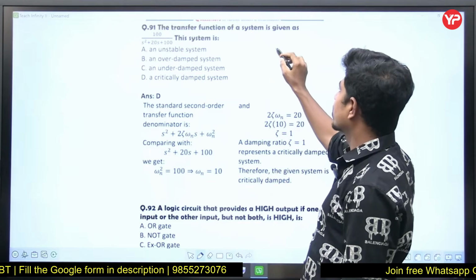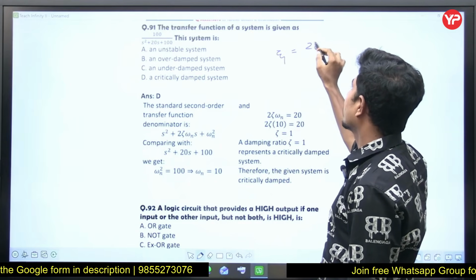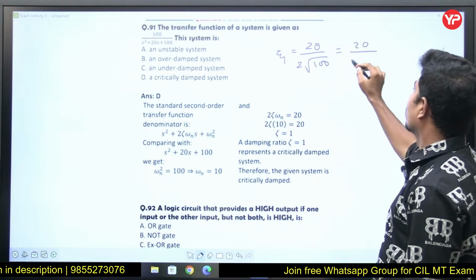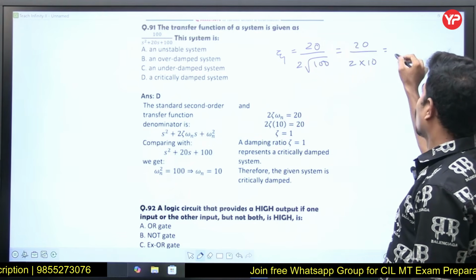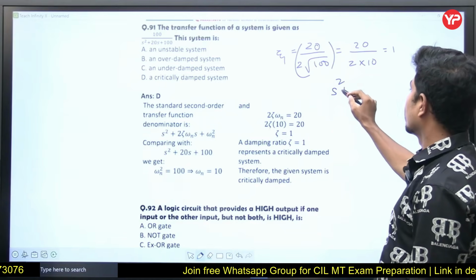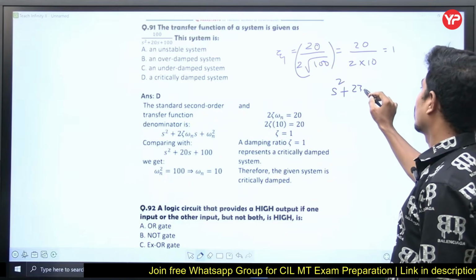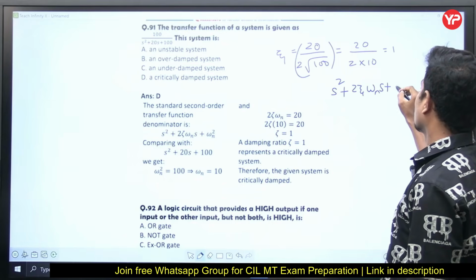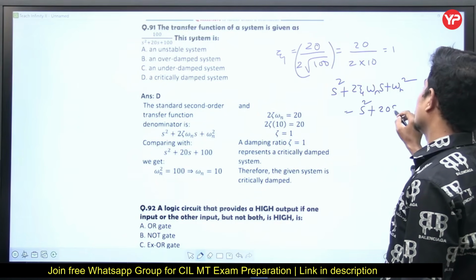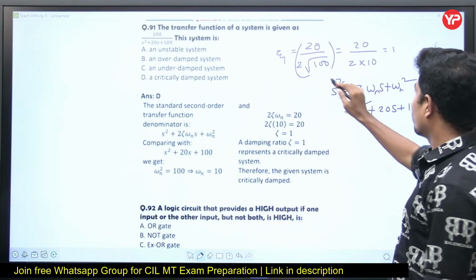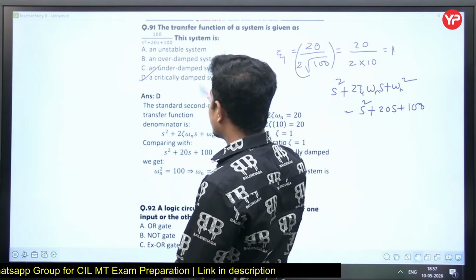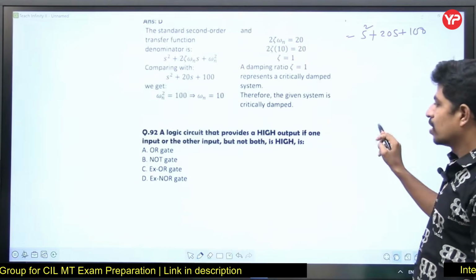Let's find its zeta. Zeta is equal to 20 divided by 2 root of 100. So 20 divided by 2 into 10, that is 1. How do you get this zeta formula? The standard characteristic equation of second order is s square plus 2 zeta omega n s plus omega n square. Now compare the given equation s square plus 20s plus 100 with this one. If you compare, you get zeta is equal to 1, which means it is a critically damped system. It is a stable system as well.